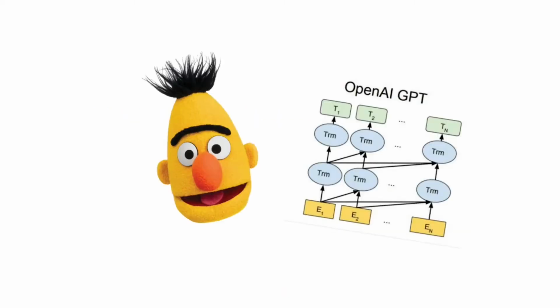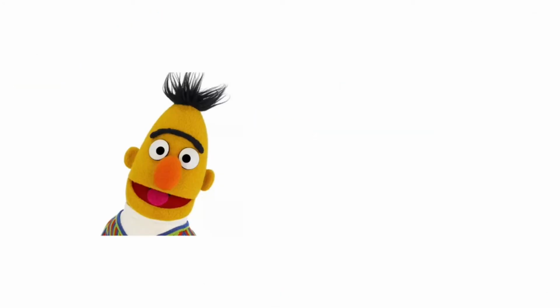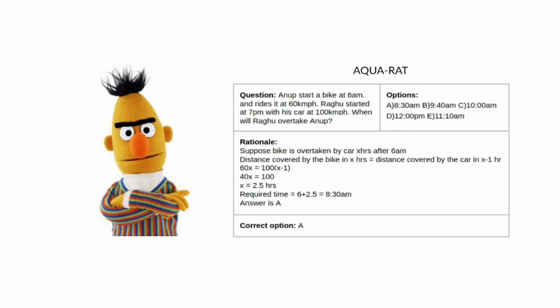Here, we scrutinize one commonly used language model, BERT, whether it has some mathematical skills, and if so, to what degree. We measure that by fine-tuning it on a popular math word problems dataset, AQuA-RAT. The model receives input question and possible answers, and has to choose the correct one.